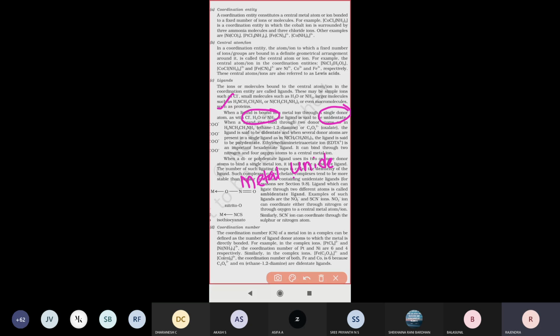Unidentate: uni stands for single. Dentate is nothing but donor. Only one electron pair, only one donation will take place. Single donor. Only one group present means that ligand is called a unidentate ligand. So unidentate means only one donor atom is present, which we call a single donor atom.